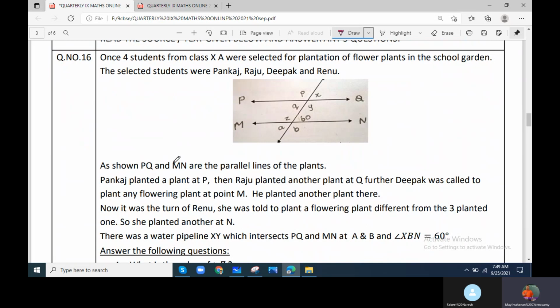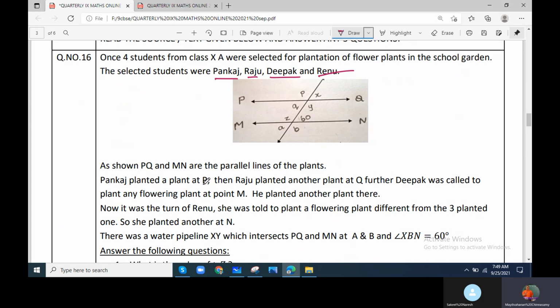Four students from class X, 10th A, were selected for the plantation of flowers in the school garden. So they are doing like that. Pankaj, Raju, Deepak, Reenu. These are the parallel lines PQ and MN.